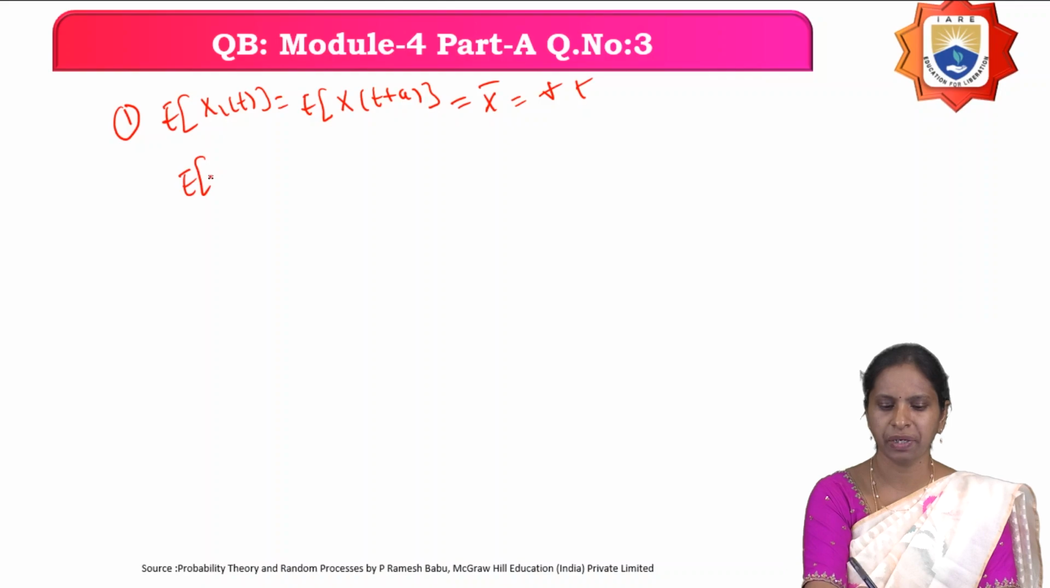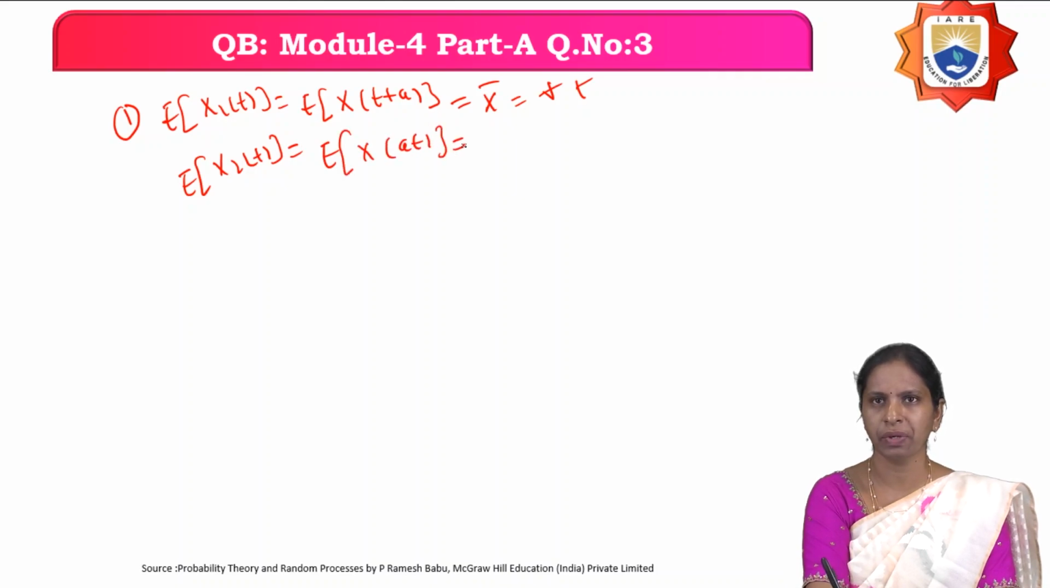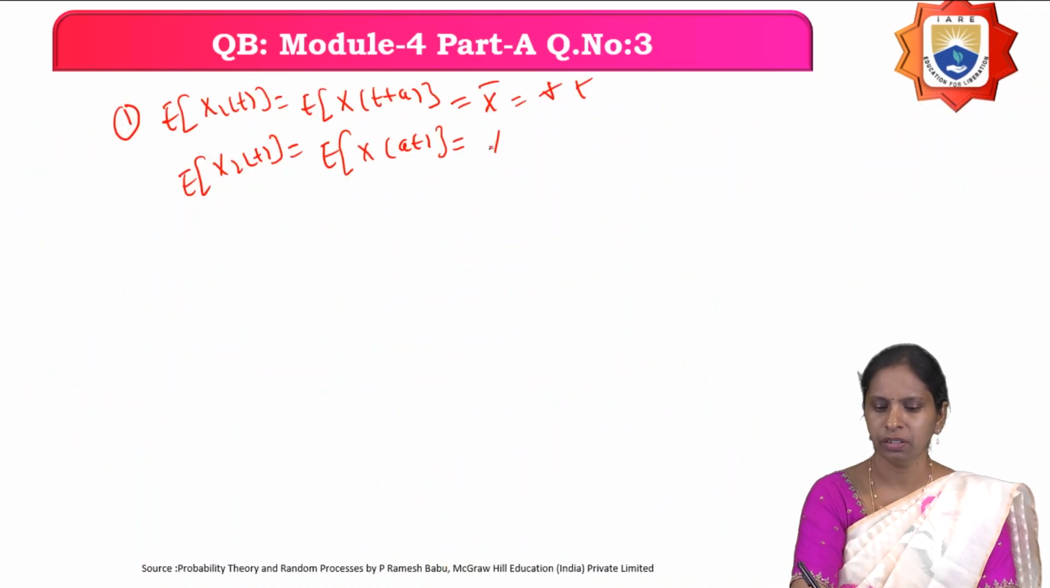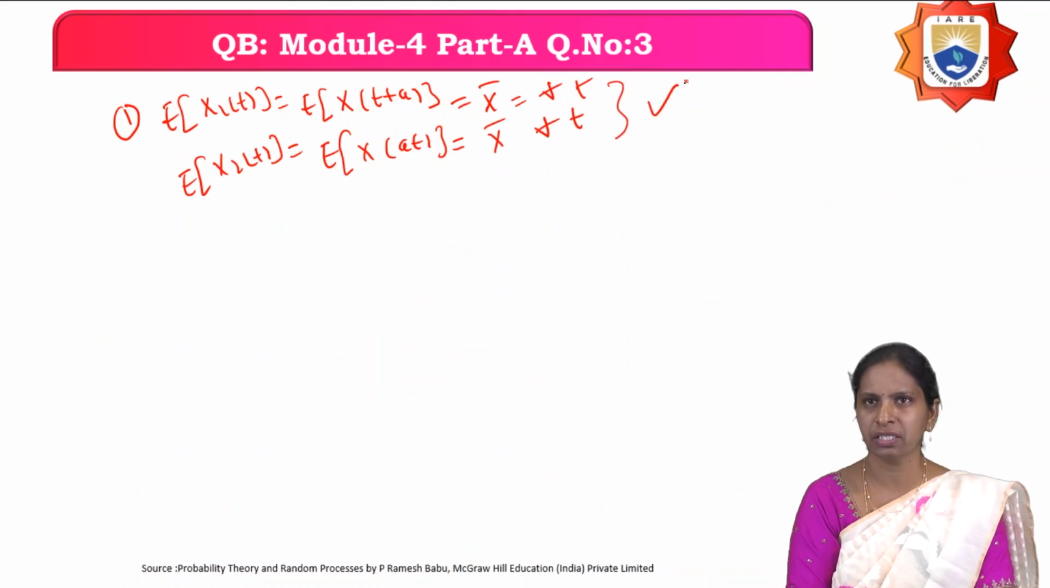And similarly, expectation of x2 of t. What is the expectation of x2 of t? Nothing but expectation of x of a t. So what is the expectation of x of a t? Whatever the value of t, it is a constant, nothing but x bar for all the values of t. Therefore, this is x bar only for all the values of t. Therefore, the first condition is satisfied.